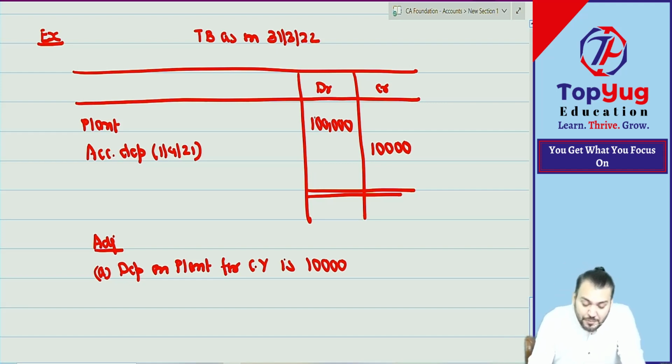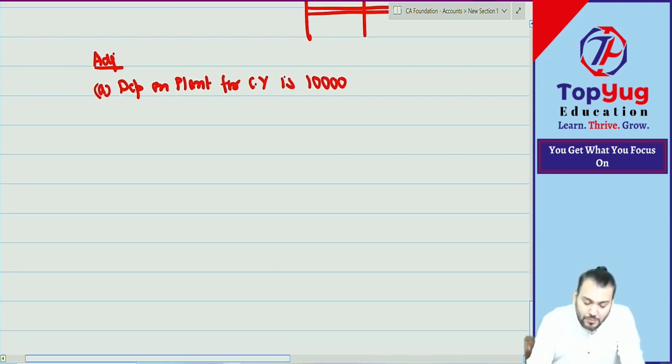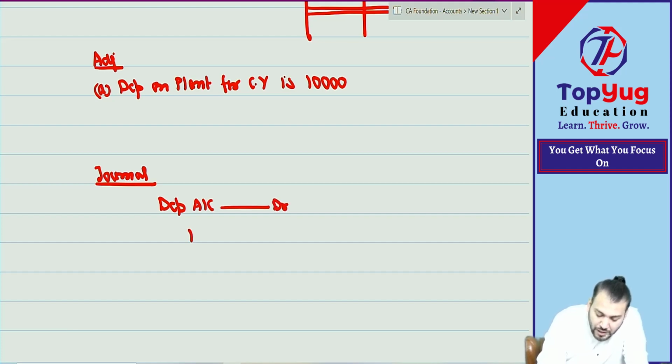So tell me, if they have given accumulated depreciation in the trial balance, it means what? The journal entry for depreciation will be what? Depreciation to accumulated depreciation. So what will be the journal? Depreciation account debit to what?